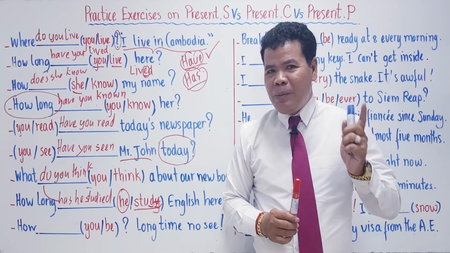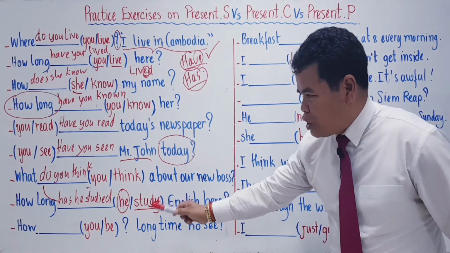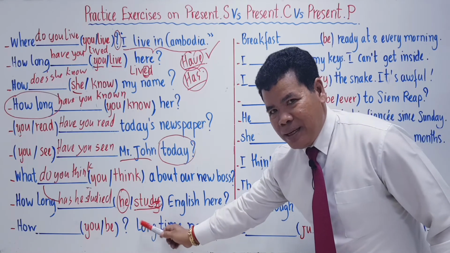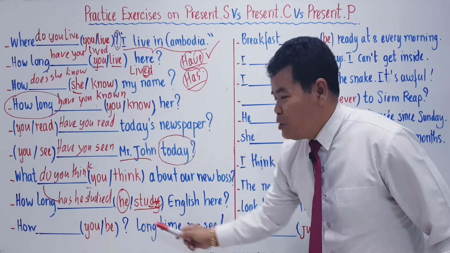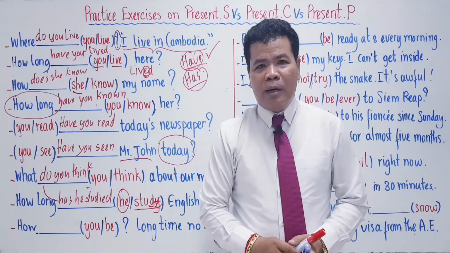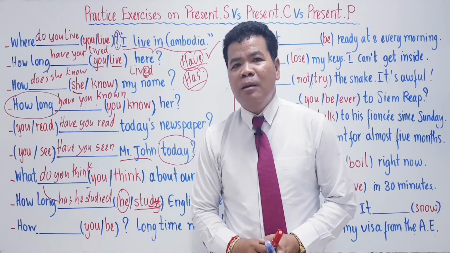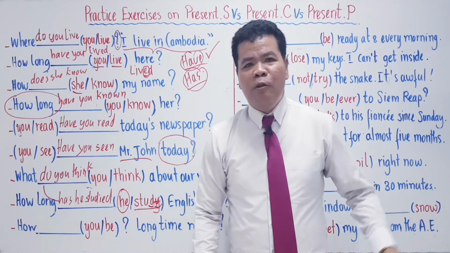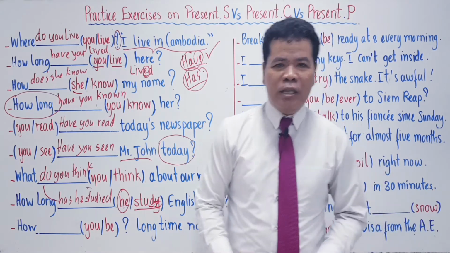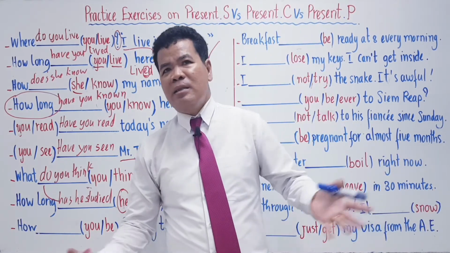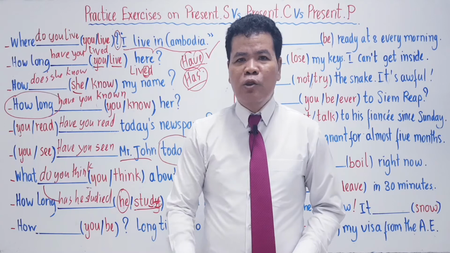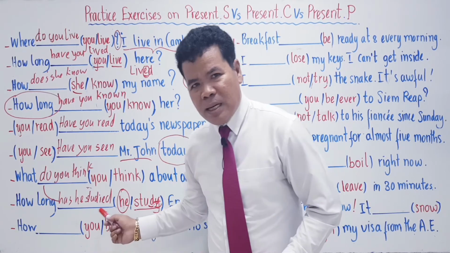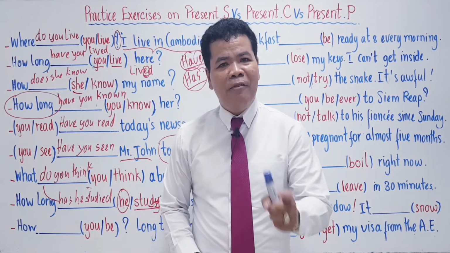So remember, this is the kind of question we ask when you did not meet your friend for 10 years, for 5 years, for 2 years, for 6 months, something like that. So you ask them this sentence: how have you been?